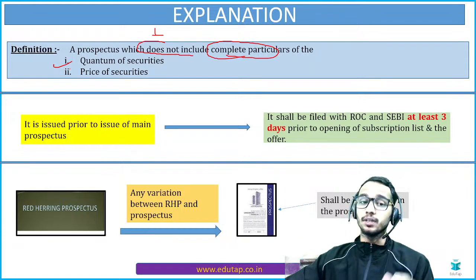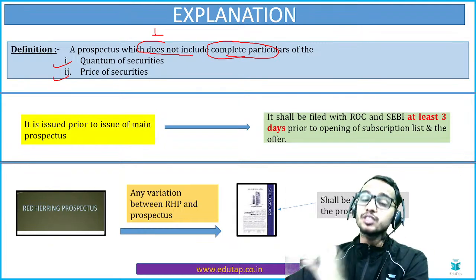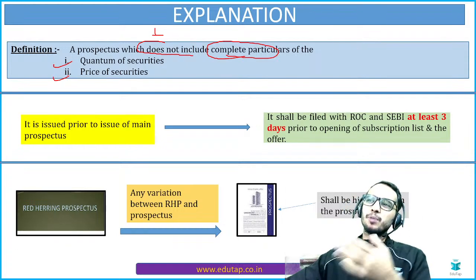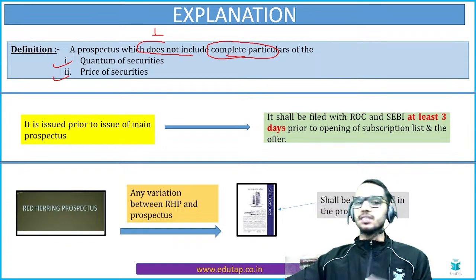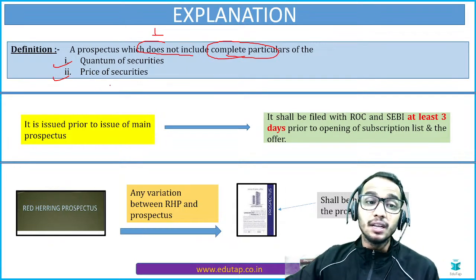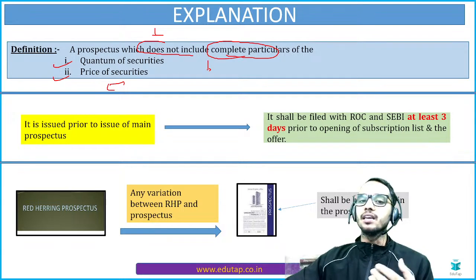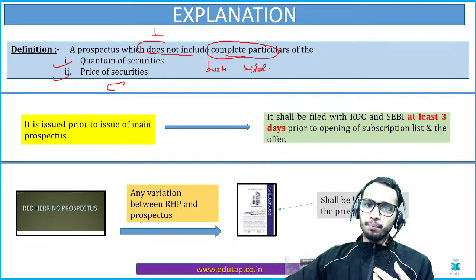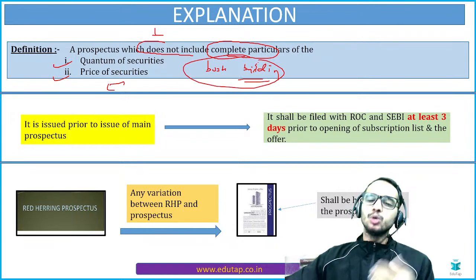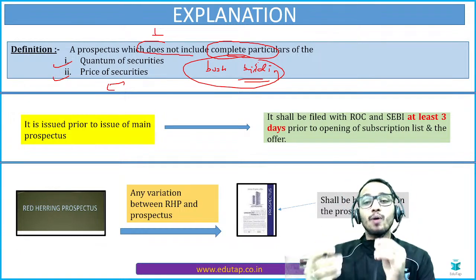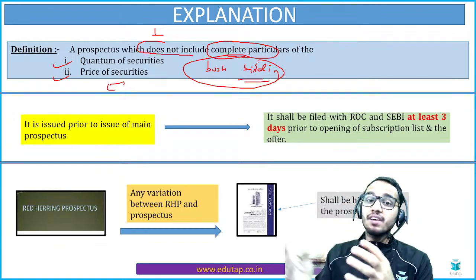Okay, so you might ask me, sir, then why are we actually issuing this prospectus, when even the price is not given to the public? How are people really going to subscribe for these shares if we are not giving them the number of shares to be offered, or the price of the securities? Basically, this is called the book building process. What happens in this? You are giving the abridged prospectus to the public. Now, according to the demand, they will bid for it.